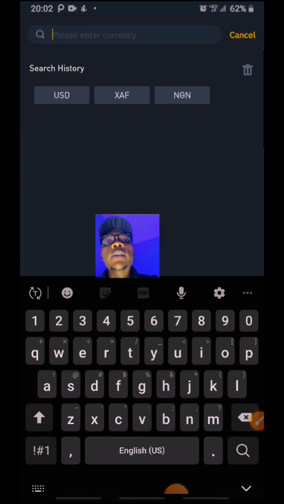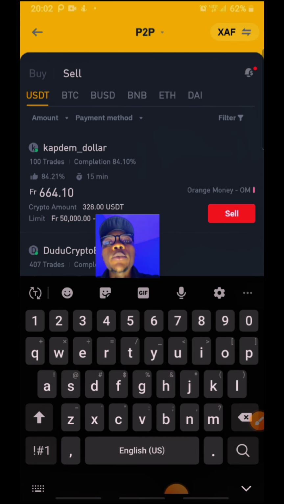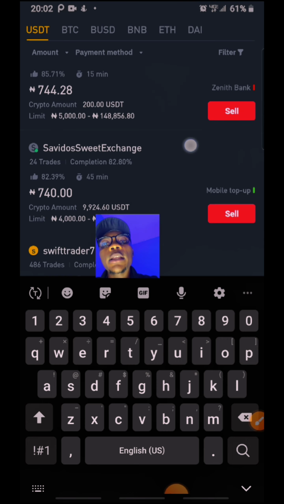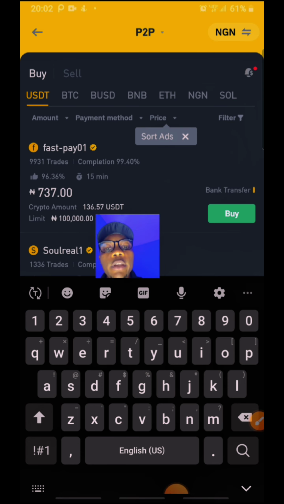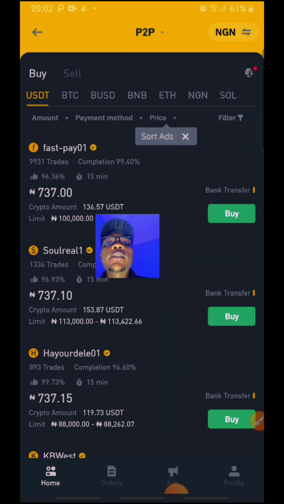Let me suppose that I am in Nigeria. I will just click on NGN and it will load and bring me up to the NGN interface. It has now changed. So you always have to look at your own currency and your own exchange rate in your country to take advantage of those price differences between the buy and the sell.